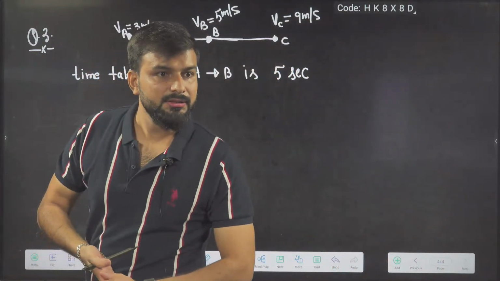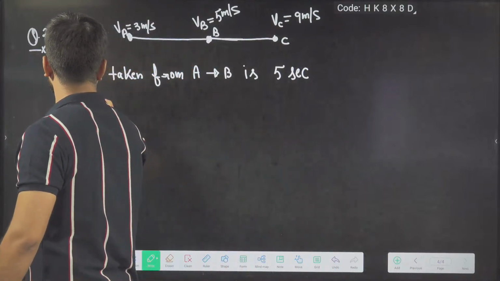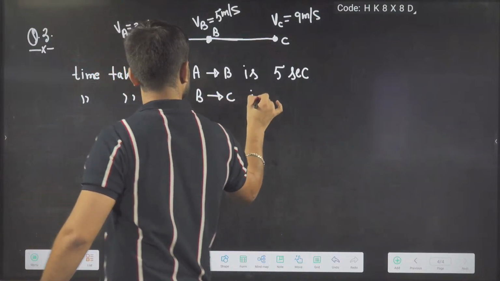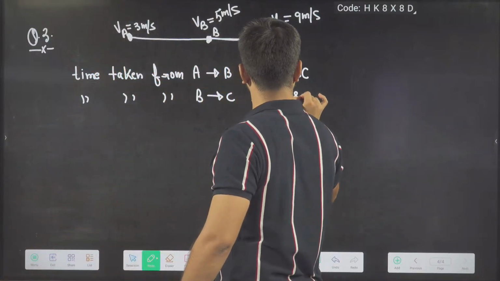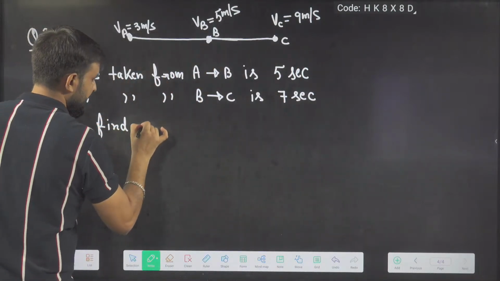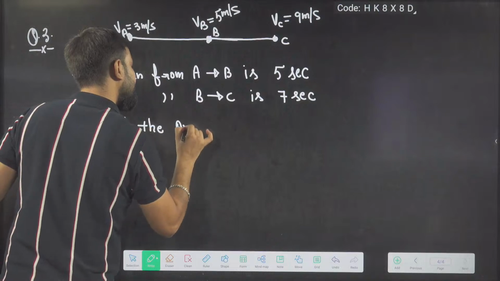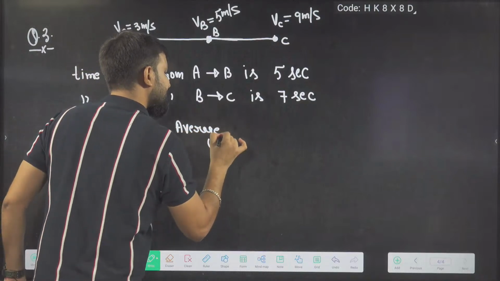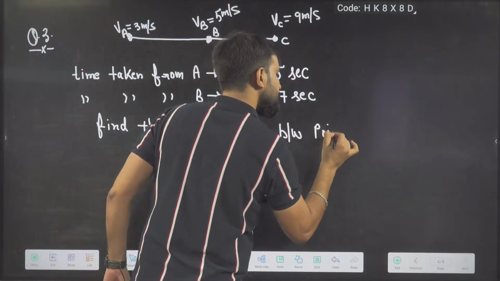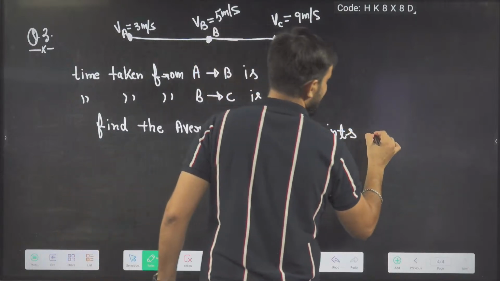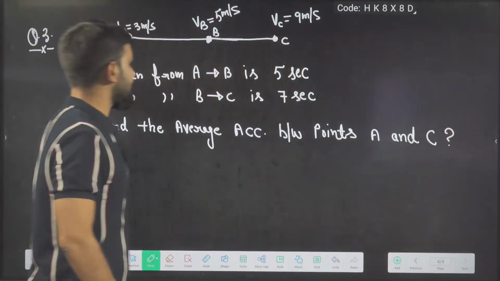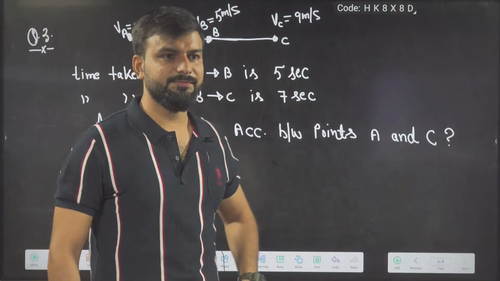And next, time taken from B to C is 7 seconds. Find the average acceleration between points A and C.